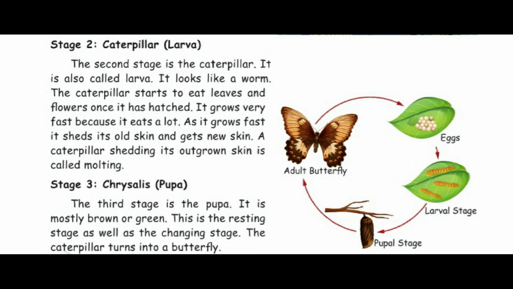Stage 2: Caterpillar, that is the larva stage. The second stage is the caterpillar. It is also called larva. It is also called what? Larva. It looks like a worm.